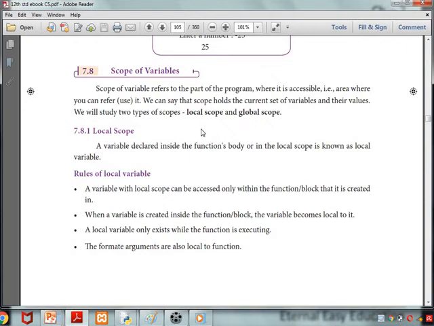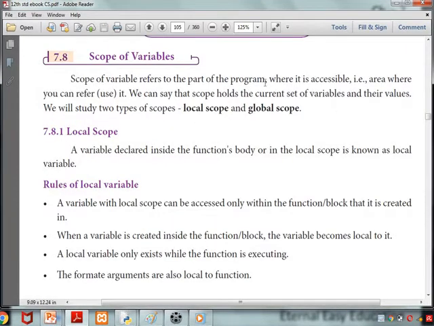So scope of a variable refers to the part of the program where it is accessible, the area where you can refer or use it. Scope of the variable means the space or the area where we can use the variable. We can say that scope holds the current set of variables and their values. We will study two types of scopes: one is local scope, another one is global scope.